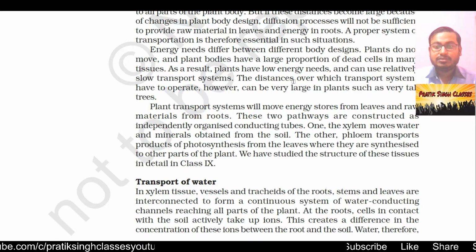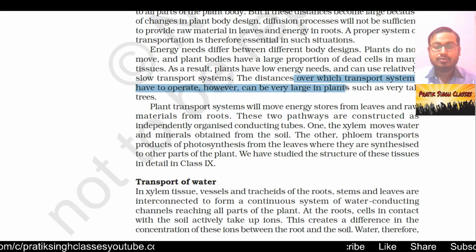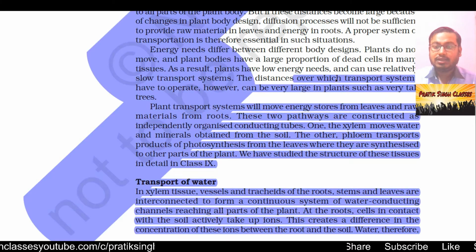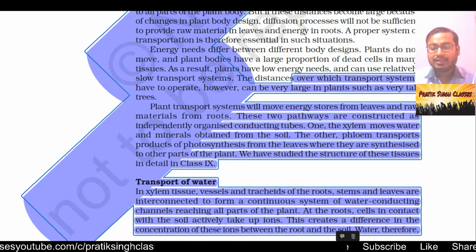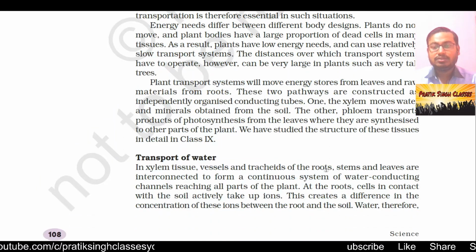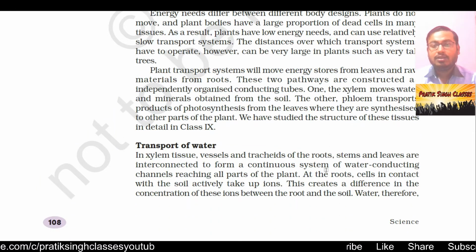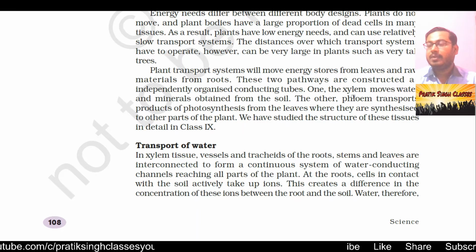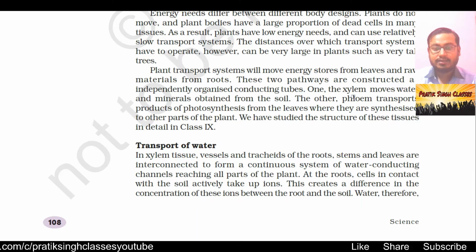The distances over which transportation systems have to operate, however, can be very large in plants such as a tall tree. From the root to the uppermost part of the tree the distance increases, and so the transportation systems have to be very efficient to move the raw material to each and every portion, from roots to the leaves, and again bring the prepared food from leaves back to every part of the plant.